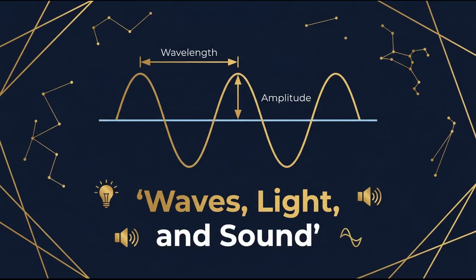The electromagnetic spectrum arranges waves by increasing wavelength and decreasing frequency. The order is gamma rays, X-rays, ultraviolet, visible light, infrared, microwaves, and radio waves.